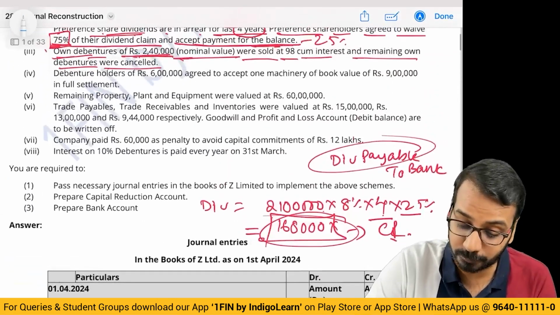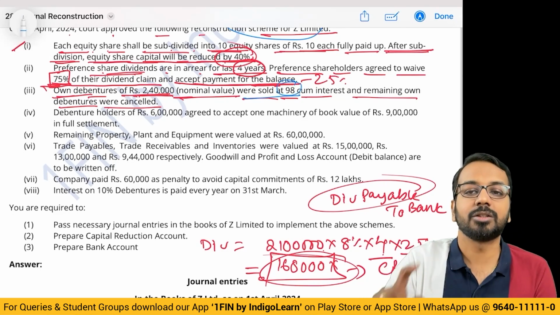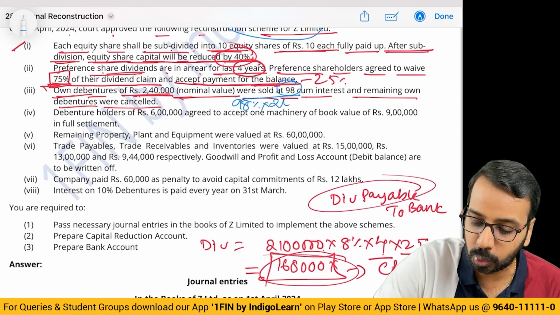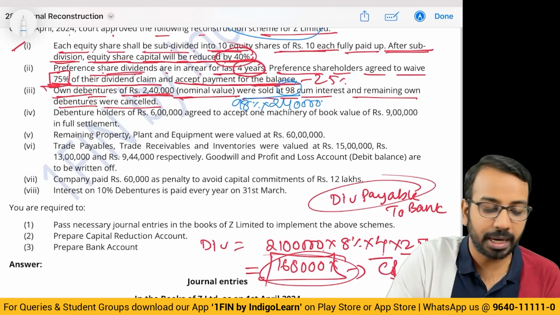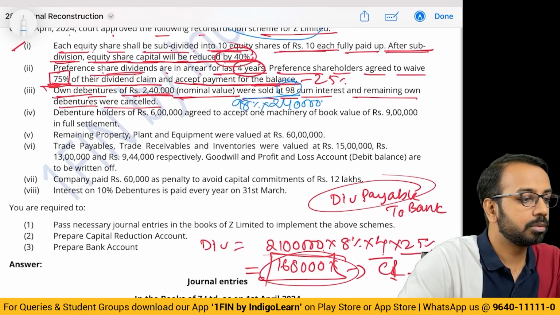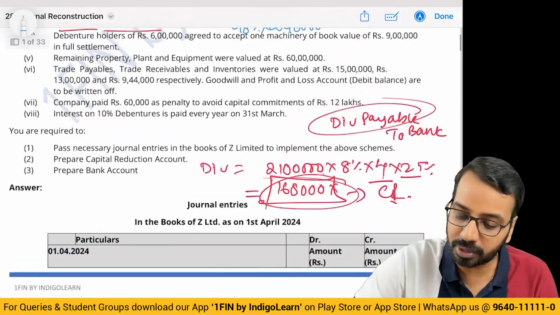Sold for how much? It was sold at 98. Sold at 98 means 98% of 2,40,000. So 98% of 2,40,000 comes to 2,35,200. Sir, what about this cum interest?